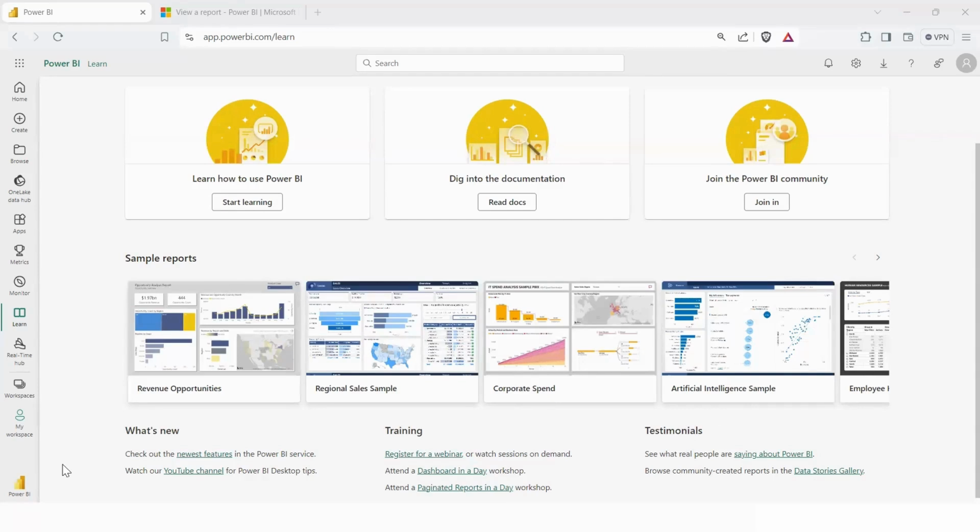You can also find the new features that have been listed in Power BI on this part where it says What's new. So here we have the newest feature option. So in case you are wondering what updates or new features are coming in, you can easily find it in this option. Also, you have the YouTube channel where you can go and watch some videos, whenever they are rolling out a new feature, they are publishing some videos related to it also.